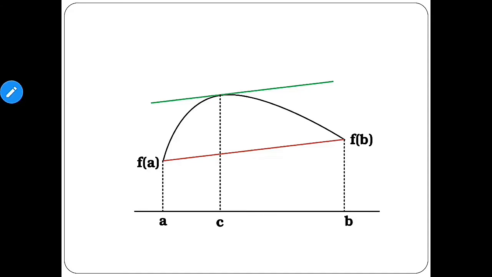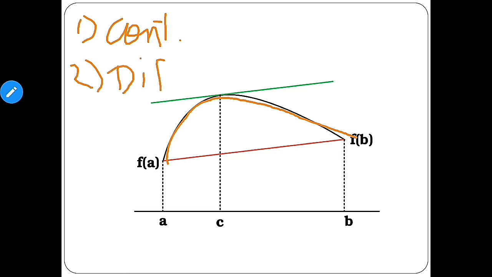So as you can see here, this is the figure. First of all, what was the first point? It should be continuous. So we can see that the curve is continuous and also it's differentiable. Second point was it should be differentiable. We can clearly see that it's differentiable because there is no sharp corner in between. Then this statement says that if the first two conditions are satisfied, then there exists a point c.